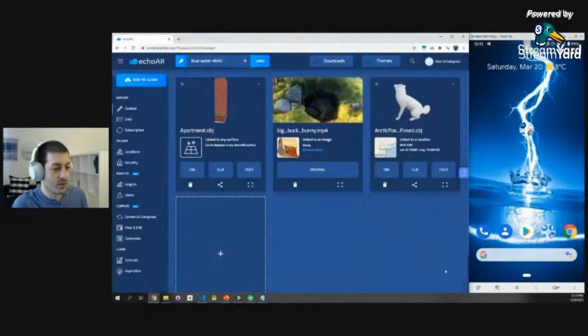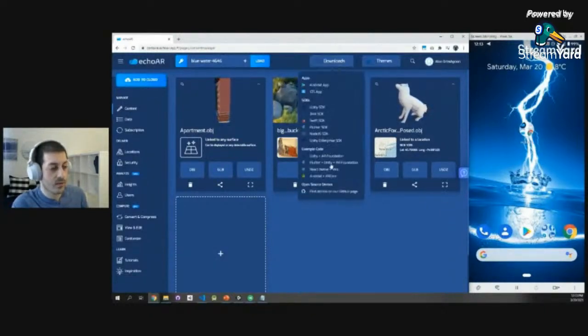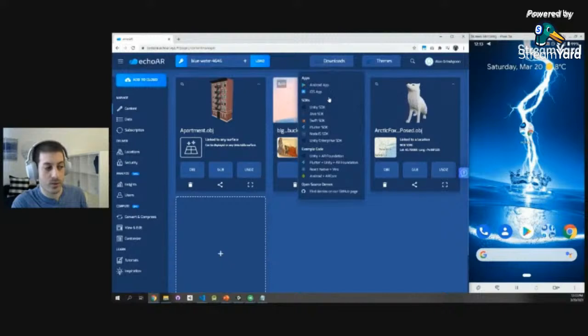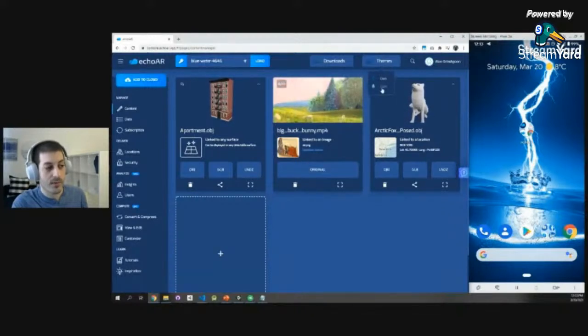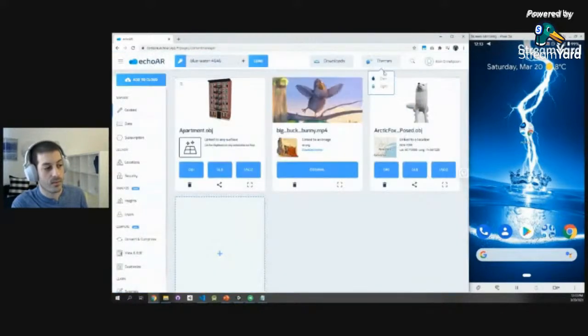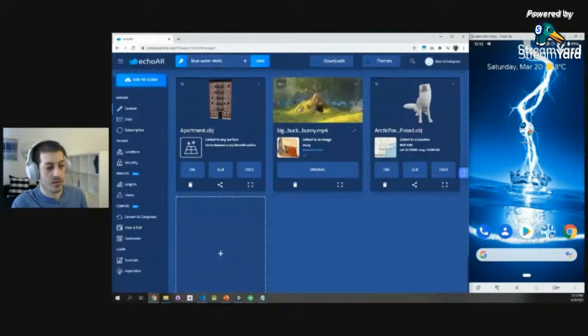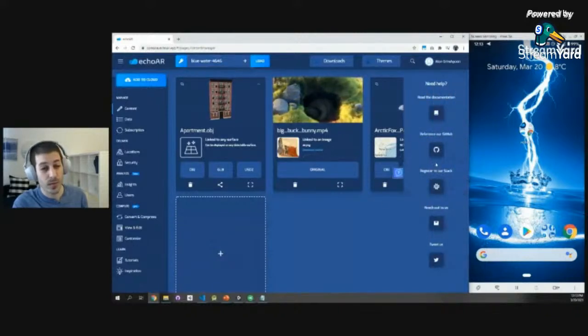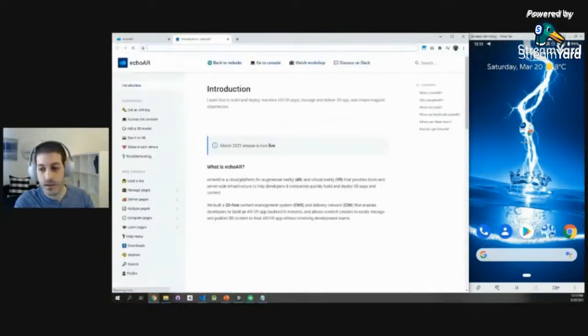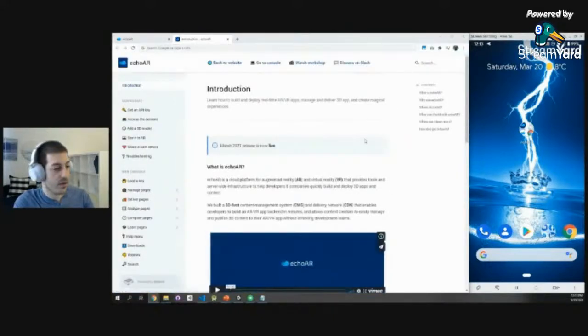Let me show you other stuff that you can do in the console yourself. So we already saw the downloads menu, where you're able to see different SDKs that we support and integrate that into your application or just download the sample apps. You can also swap a theme, which is really cool, to change the colors of the console. You can use the help menu, which is really, really important. It gives you a link to our documentation, which I'll share in the comments right here.